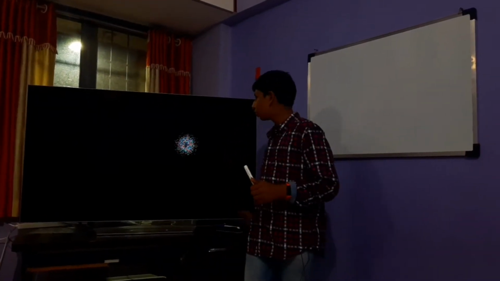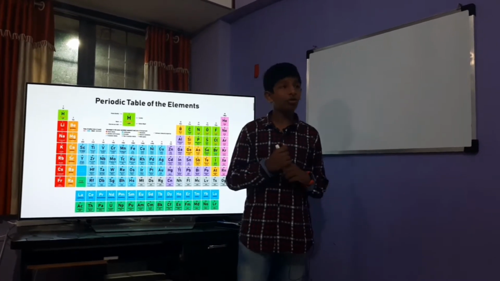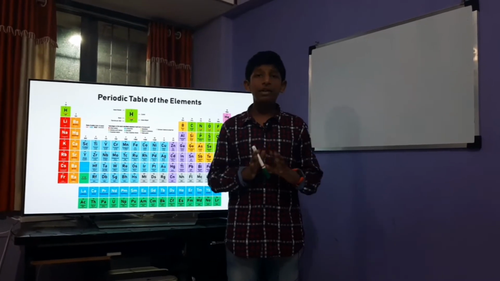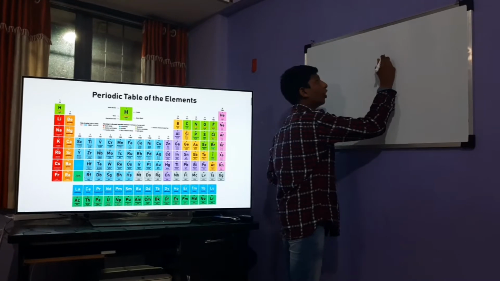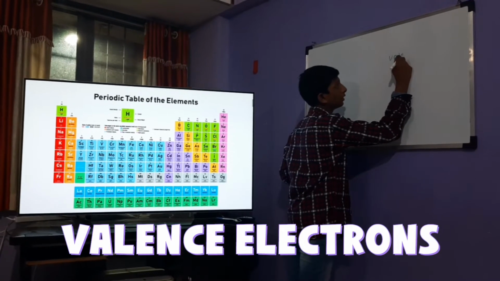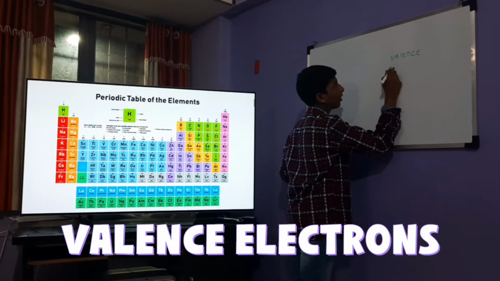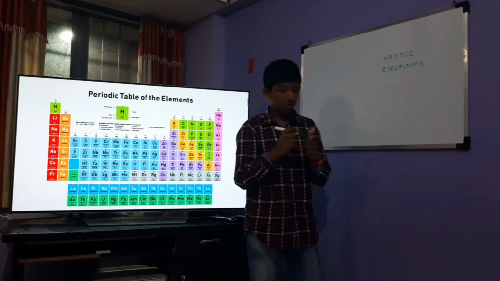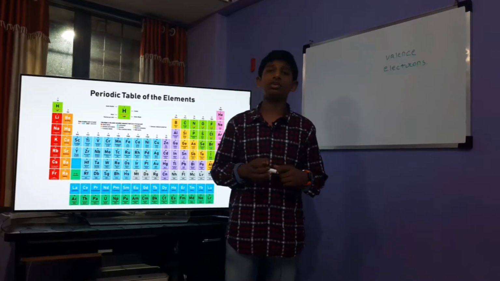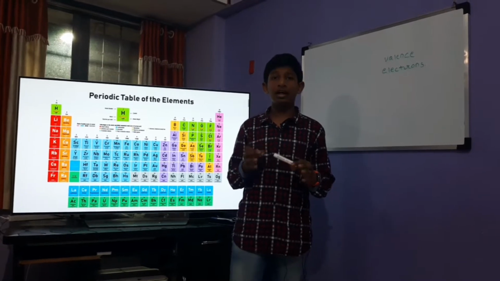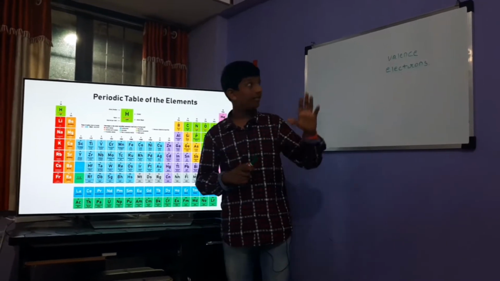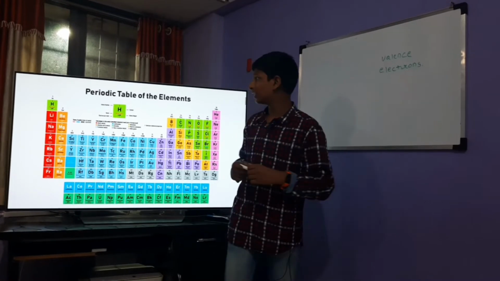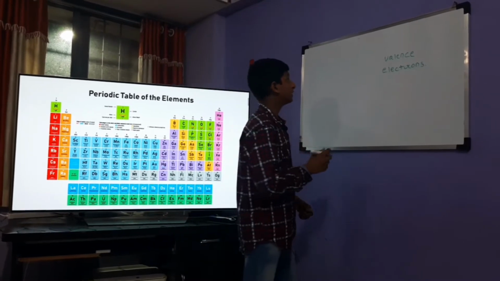Now why does the first group share the same chemical properties? Before knowing that, we need to know what the chemical properties depend on. The chemical properties of an element are dependent on its valence electrons. I hope you can see this. Now you might already know what valence electrons are. Valence electrons are electrons in the outermost shell of an element. As I just told you, the chemical properties of an element depend on its valence electrons. Hydrogen has one valence electron.